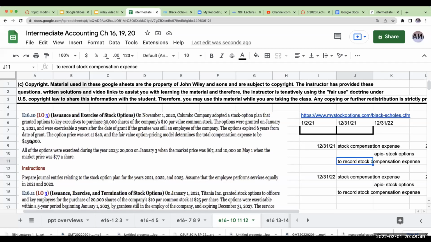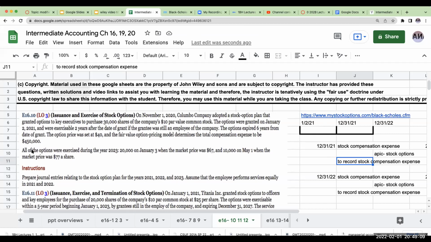Remember, the stock compensation expense is really tracking the way our employees are working. So we don't really care about the option expiration from the date of grant. What we care more about is whether they are still with the company, or whatever the case may be.